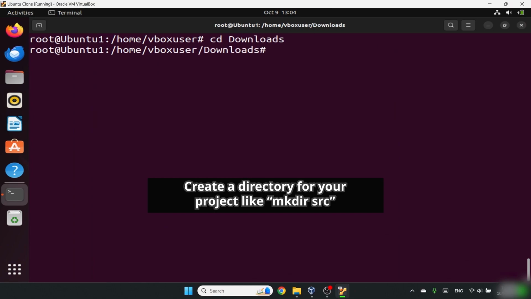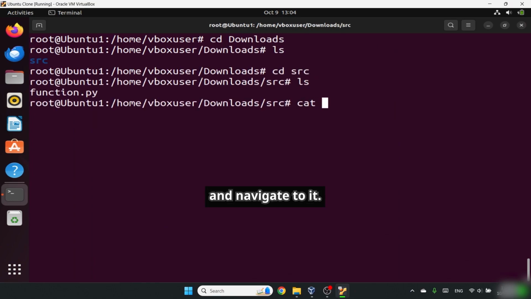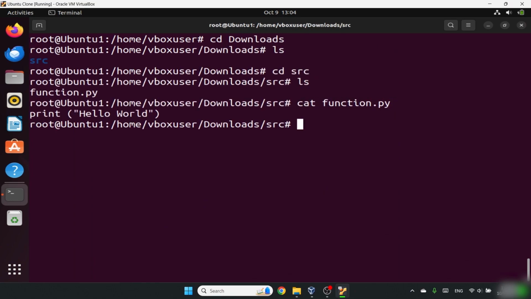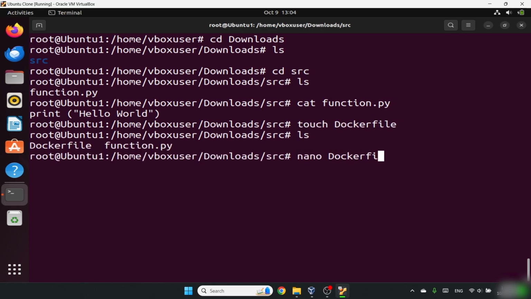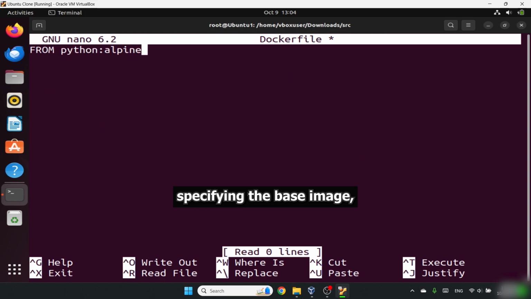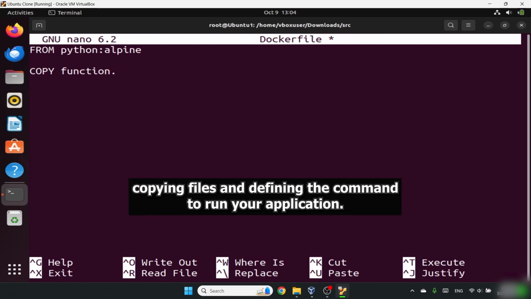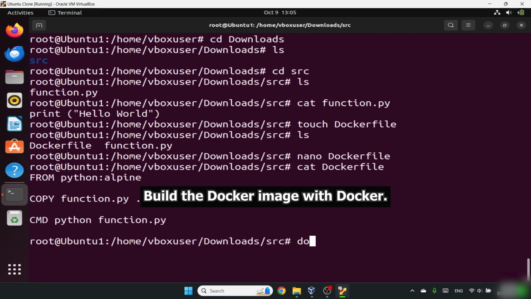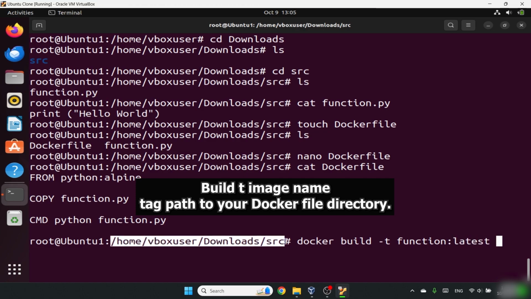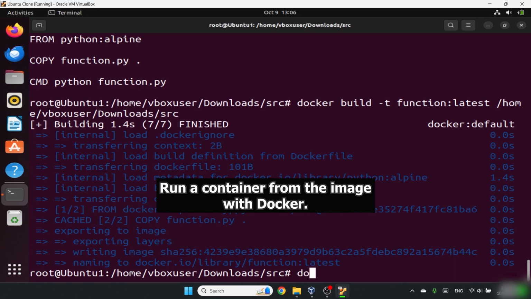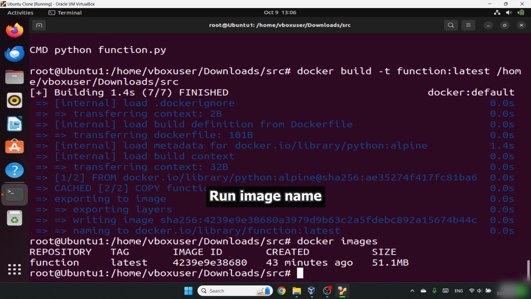Create a directory for your project, like mkdir src, and navigate to it. Create a Dockerfile with instructions for building your image, specifying the base image, copying files, and defining the command to run your application. Build the Docker image with docker build -t image-name:tag path-to-your-Dockerfile-directory. Run a container from the image with docker run image-name.